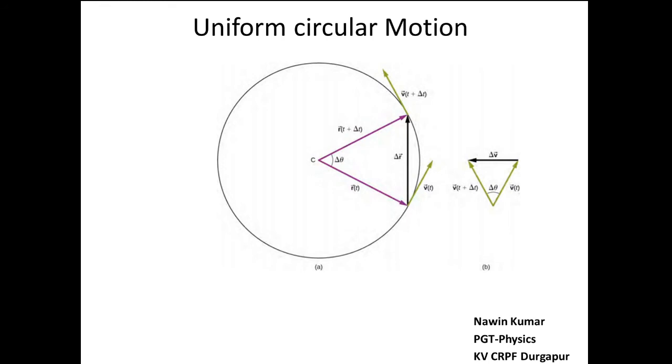So obviously when a body is moving along a circular path, a force is required to change its direction, and the force acting along the center, in the direction of the center of the circle, is called centripetal force, and the acceleration produced by this force is called centripetal acceleration.